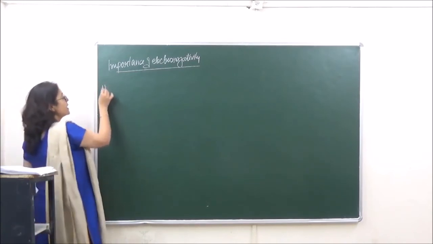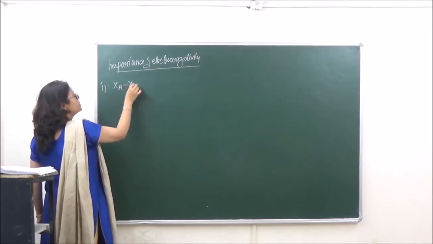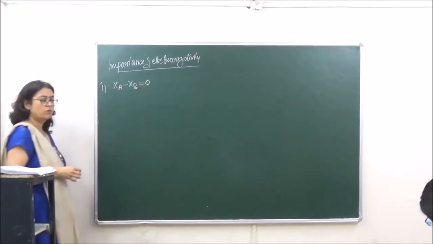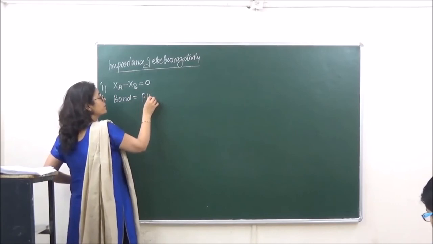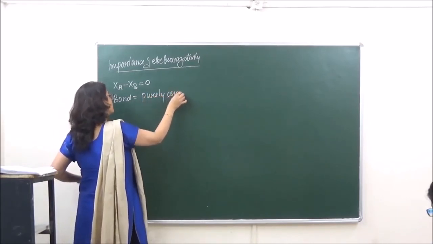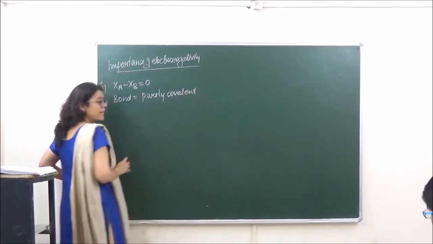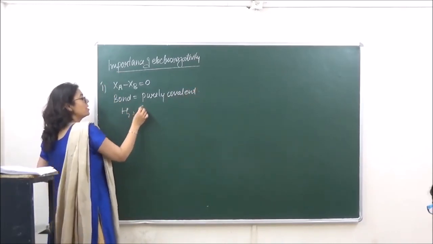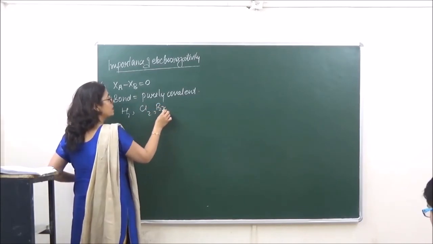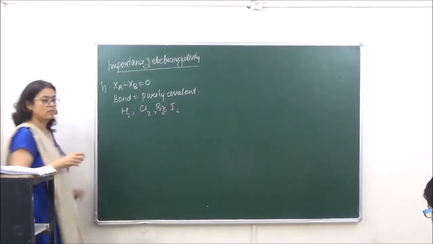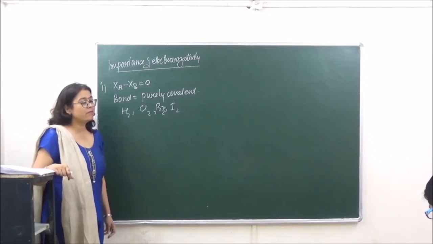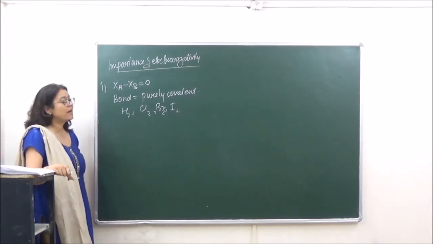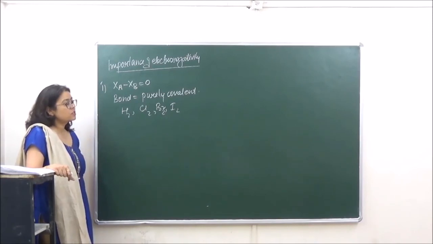First, if the electronegativity difference is 0, the bond is going to be purely covalent, as in the cases of hydrogen, chlorine, bromine, iodine, etc. Wherever homoatomic molecules are present, having the same kind of atoms, the electronegativity difference is going to be 0. So the bond is going to be purely covalent.